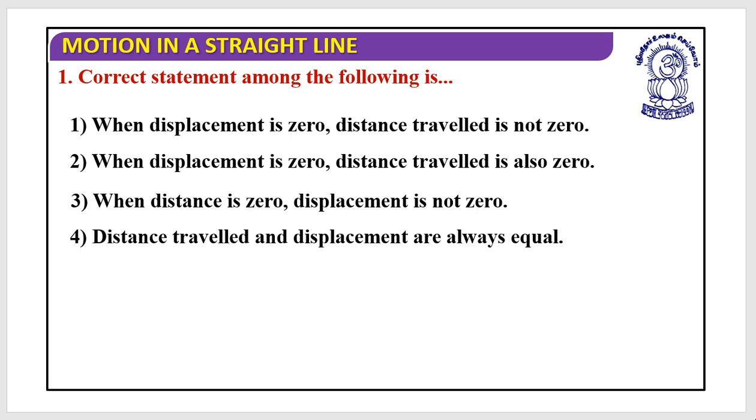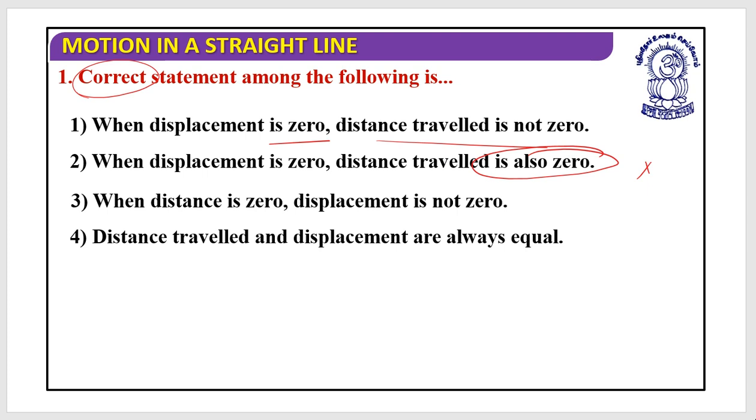What they have asked is to find the correct statement. Among the following, when displacement is 0, distance traveled is not 0. Is it possible? Okay, let's look at the options. When displacement is 0, distance traveled is also 0. This is not always the case, so this would be incorrect.